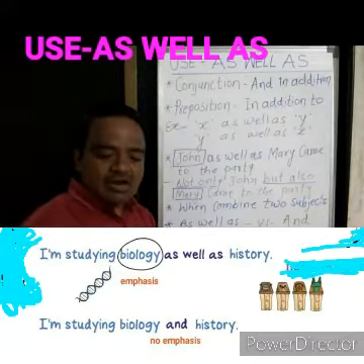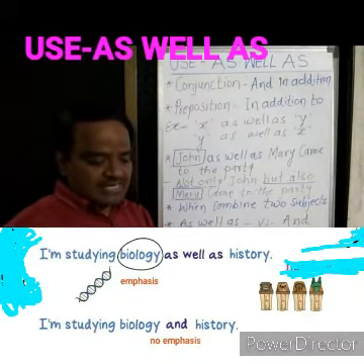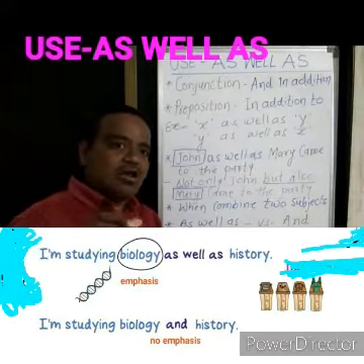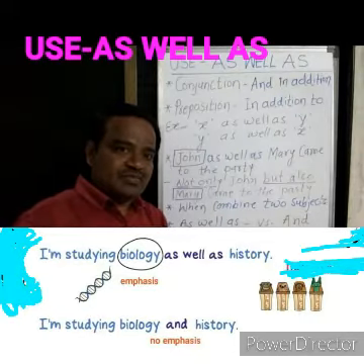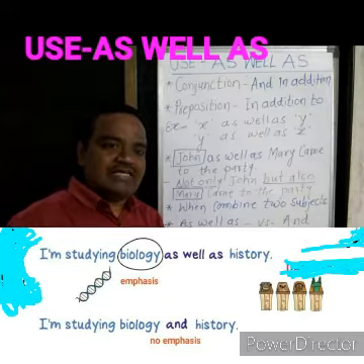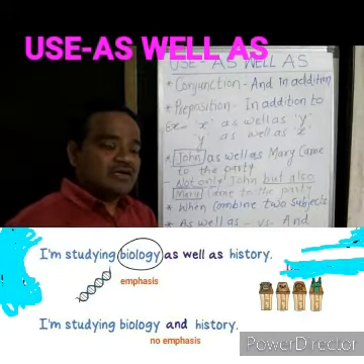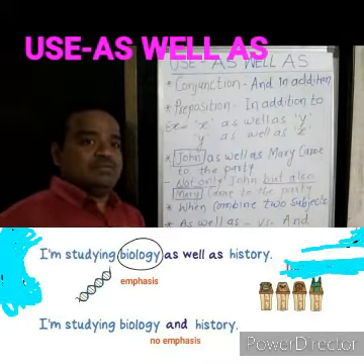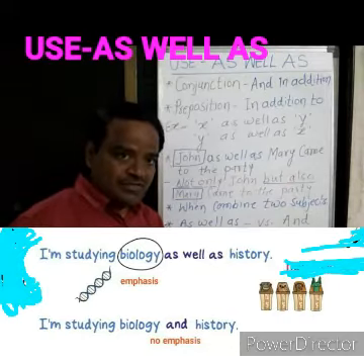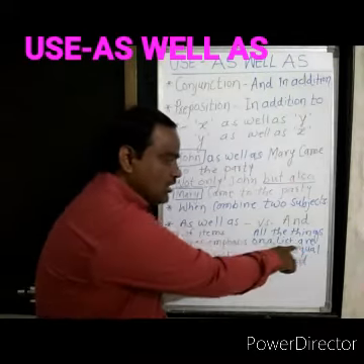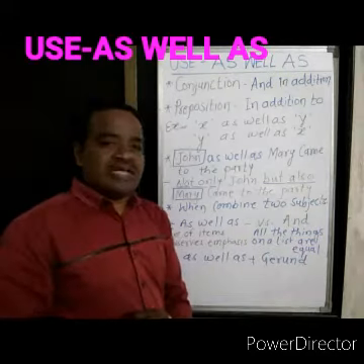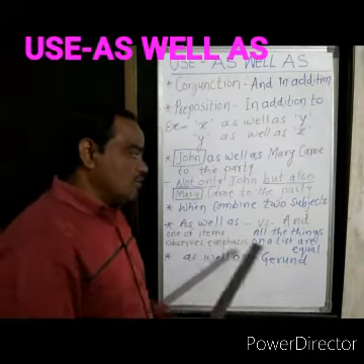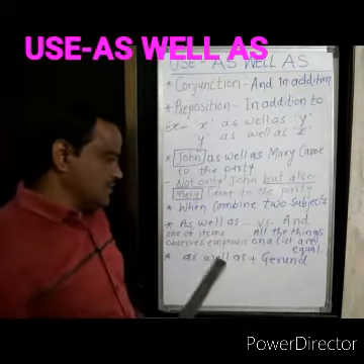Here is another example for you: biology as well as history, and biology and history. In the first sentence we emphasize biology, and in the second sentence both subjects are equal. We emphasize both and list all the things in a sentence. That is the difference when we use "and" and "as well as".